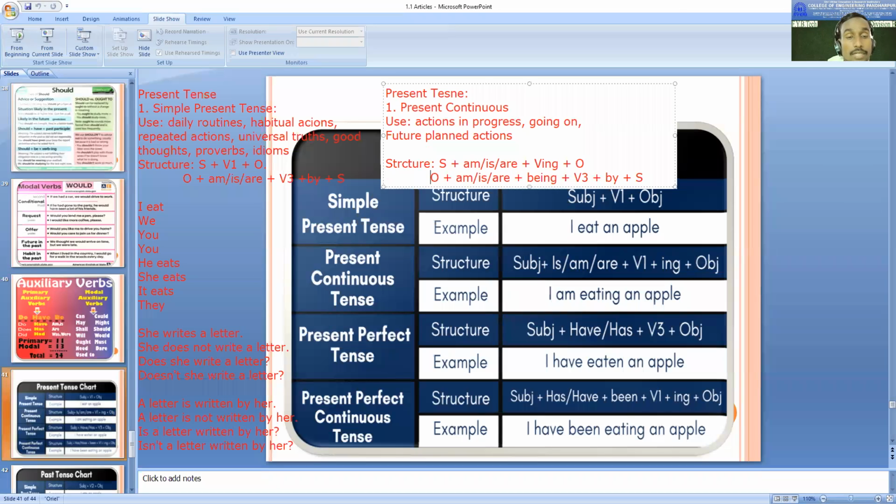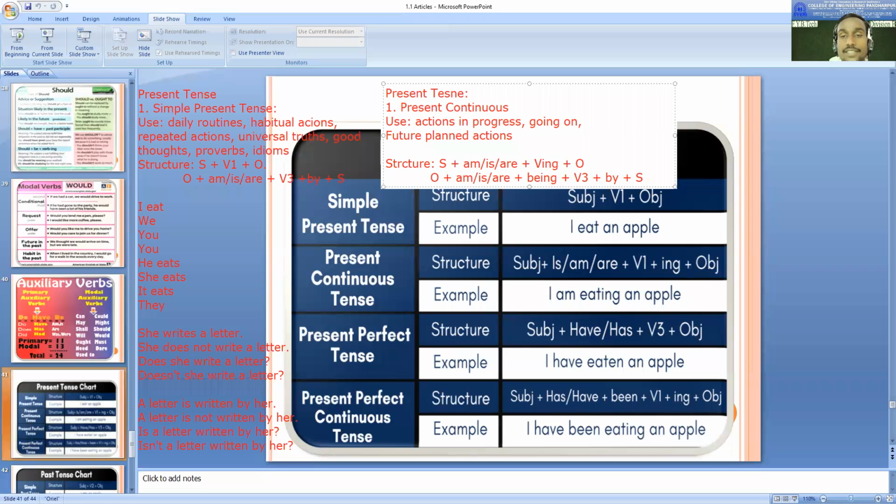Now let's try to compare amizar V-ing, amizar being V3, amizar V3. Write down these three structures and their examples somewhere, at least one common example. She writes a letter, then a letter is written by her.